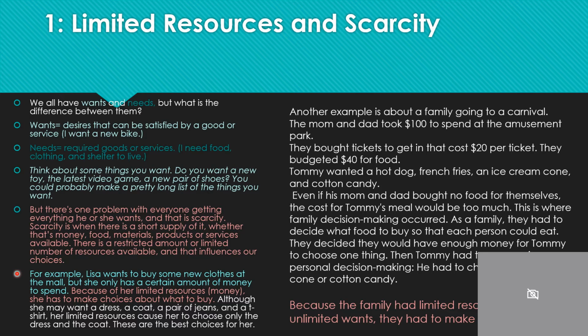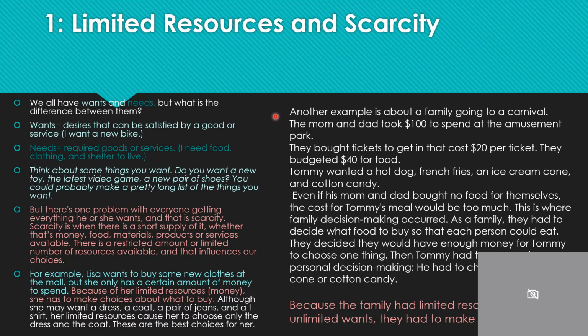For example, Lisa wants to buy some new clothes at the mall, but she only has a certain amount of money to spend. Because of her limited resources, which is money, she has to make choices about what to buy. Although she may want a dress, a coat, a pair of jeans, and a t-shirt, her limited resources cause her to choose only the dress and the coat. These are the best choices for her.